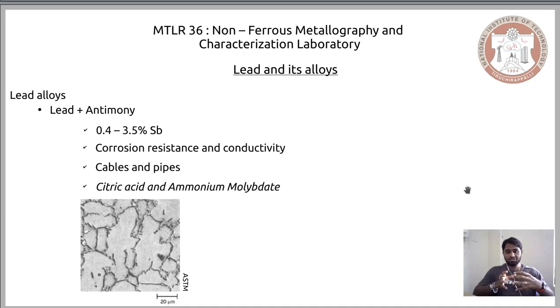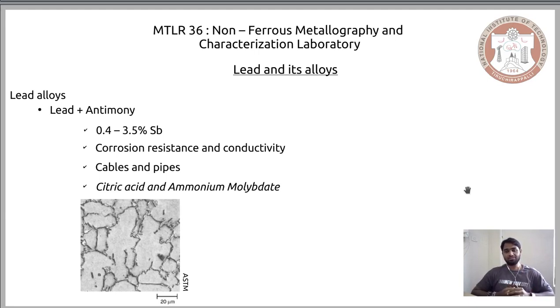We saw that when you consider lead calcium, we had a eutectic precipitate forming, which occupied a position within the grain, and it was in the form of rods. So if you see a microstructure similar to that, then you could assume that calcium is one of the major alloying elements, and of course it has its own etchant. And later we saw that in the case of tin we had a lead rich region and a tin rich region, and the contrast was significantly different, and they appear to have their own positions or their own grains, and that is one of the characteristic microstructures related to lead alloys.